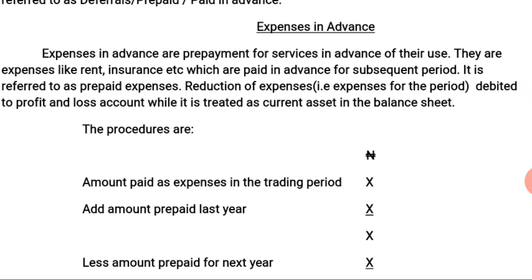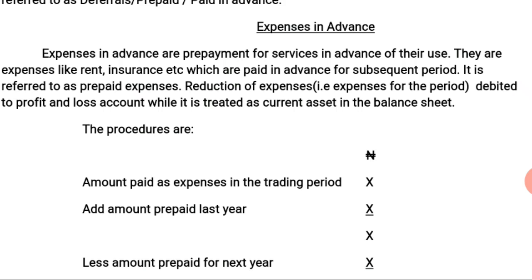They are expenses like rent, insurance, which are paid in advance for subsequent period. It is referred to as prepaid expenses. Reduction of expenses, i.e. expenses for the period, debited to profit and loss account while it is treated as a current asset in the balance sheet.